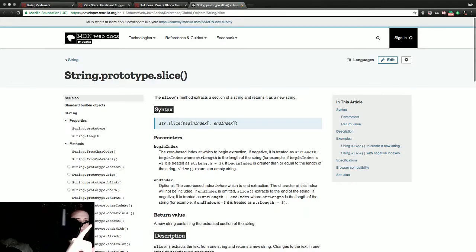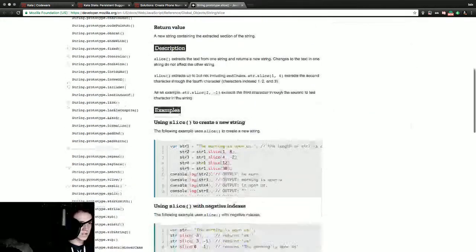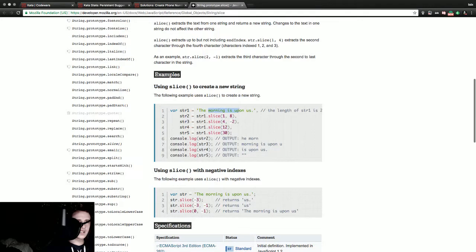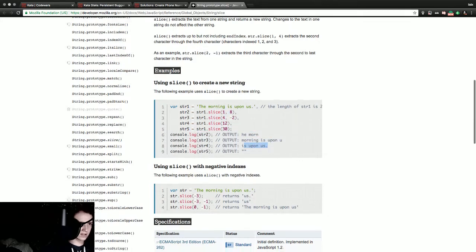And just to touch base before we fully close out. So the slice method extracts a section of a string and returns it as a new string. So here, morning is upon us, and then there's slicing things.